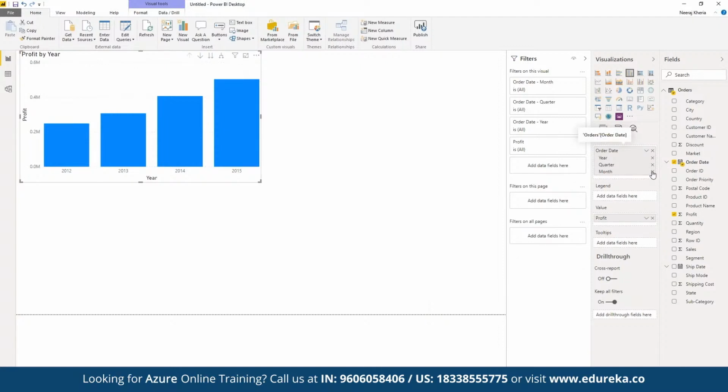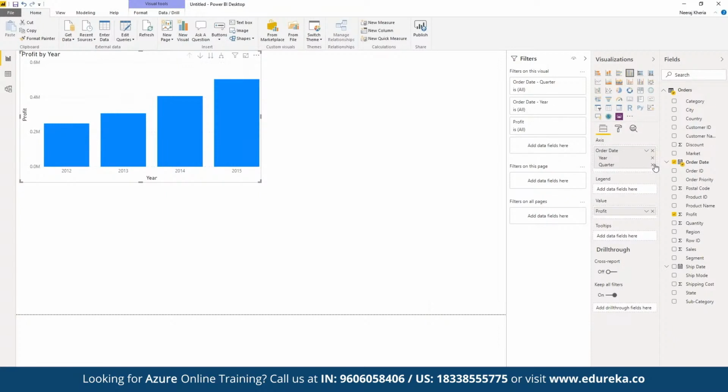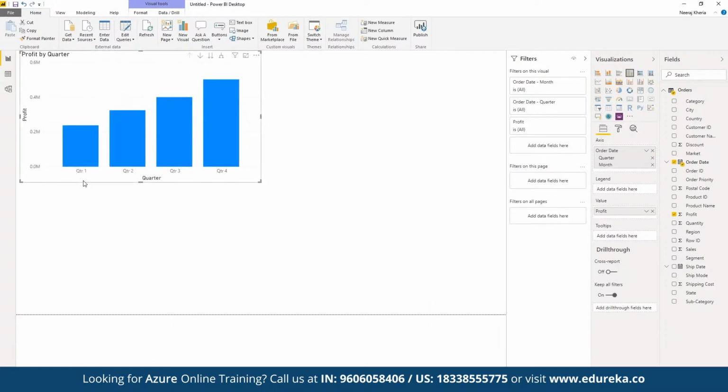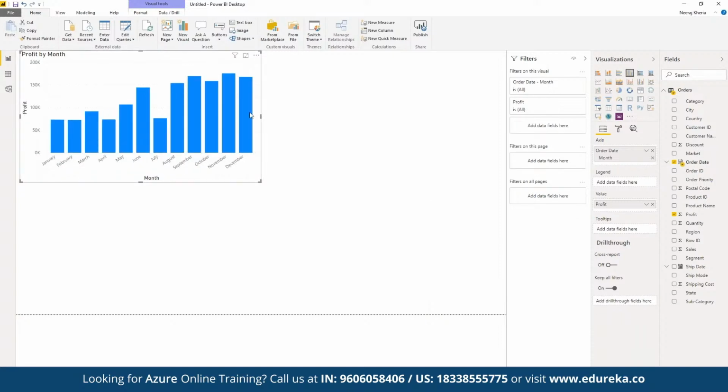Not just based on year, but based on the quarter, as in quarter one, quarter two, quarter three. And then we want to see the entire report based on the month itself instead of quarter. We want to segregate them based on month, so we can see which month has performed really well and which month has not been able to meet the current expectations. We can see the entire report here.